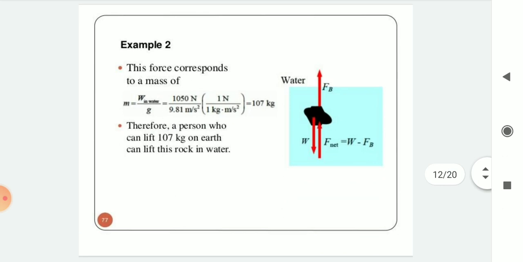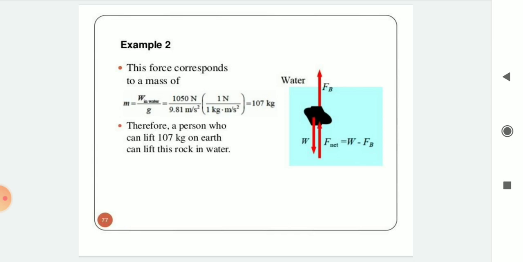The force corresponds to a mass m equal to the weight of water, W in water, divided by g, equal to 1050 N divided by 9.81 meter per second square, into 1 Newton divided by 1 kg into 1 meter per second square, equal to 107 kg. Therefore, a person who can lift 107 kg on earth can lift this rock in water.